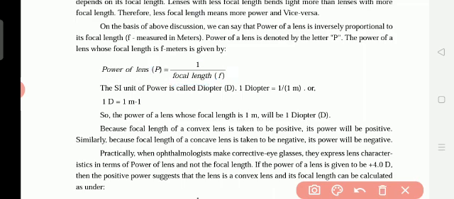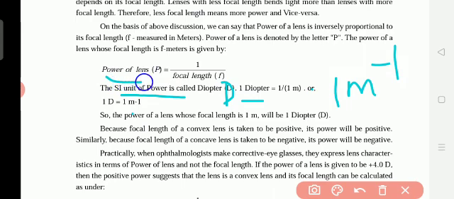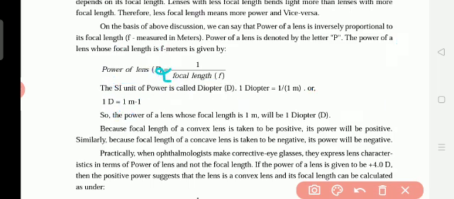And the SI unit of power is called the diopter, D. 1 diopter is equal to 1 by 1 meter, or 1 meter to the power minus 1. So the power SI unit is diopter. If it is 1 diopter, it means 1 meter per minus 1. Understand? Why have they given 1 by focal length? Power of a lens is inversely proportional, not equal, to the focal length. That is why 1 divided by f is put.